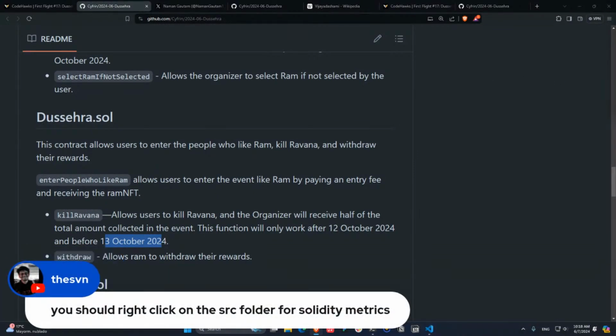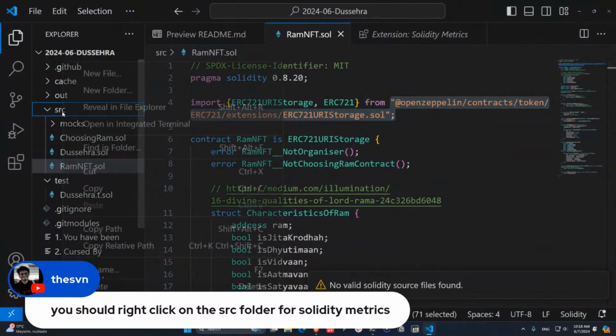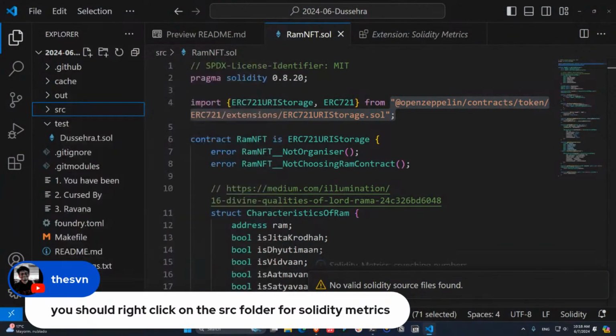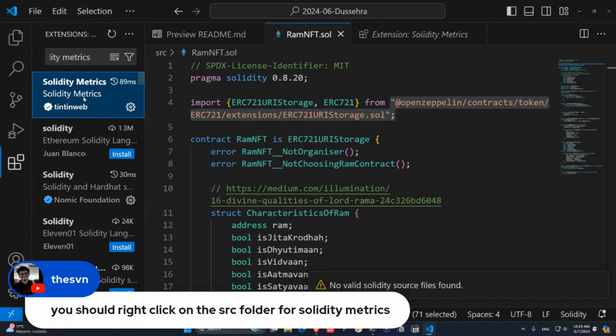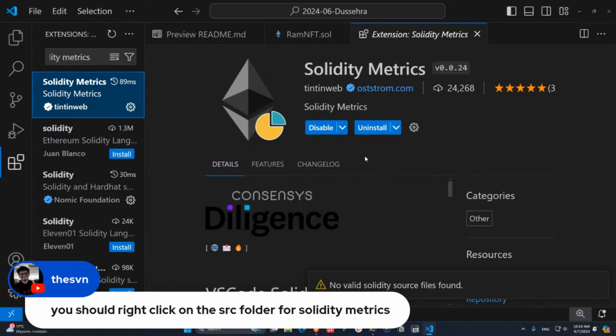You should right click on the SRC folder for Solidity metrics. Yes, this is what I did actually. Right click on SRC and Solidity metrics. Since the extension is not working for me, maybe it's because I have a fresh Visual Studio Code installation and I have messed up some configuration. Never mind. I still recommend Solidity metrics. Please install this and create your own reports out of this.